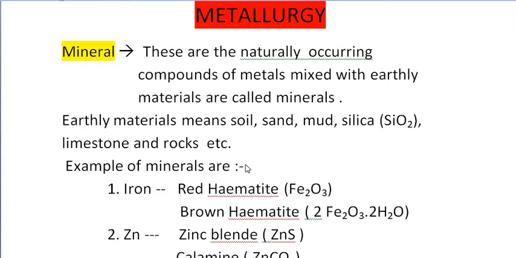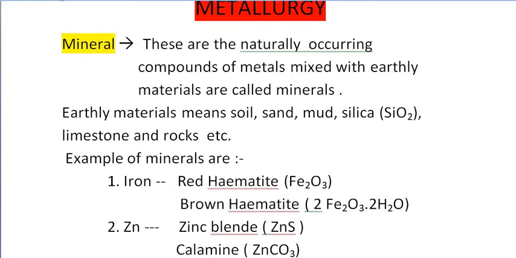limestone and rock. Are you understanding this point here, that your minerals are naturally occurring compounds of metals that are present in our earth crust, and if that compound is present in our earth crust, it means with that compound some earthly material is also present. These earthly materials means some soil particles, some sand particles, some mud particles, silica, limestone and rocks may be present.